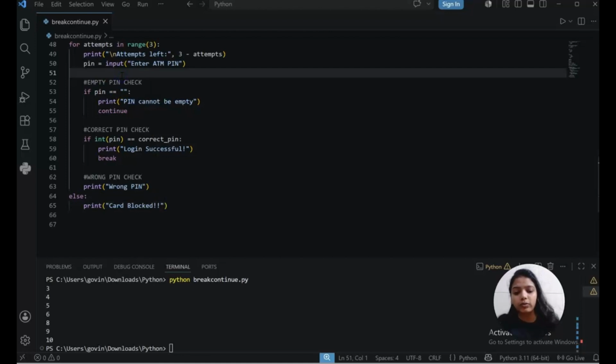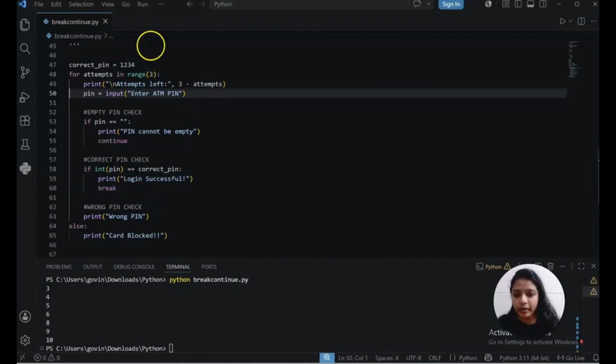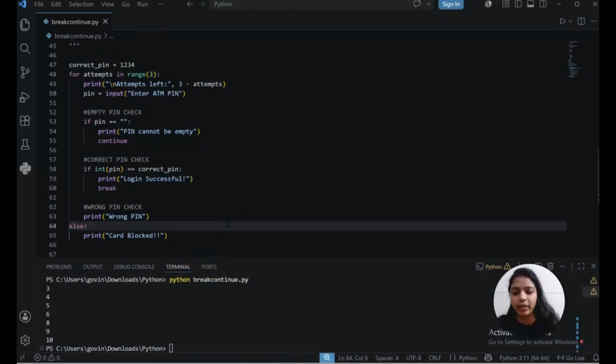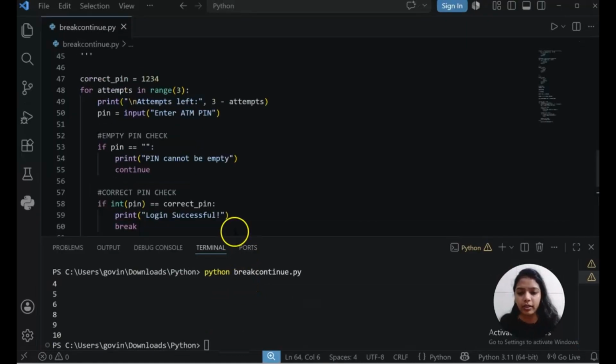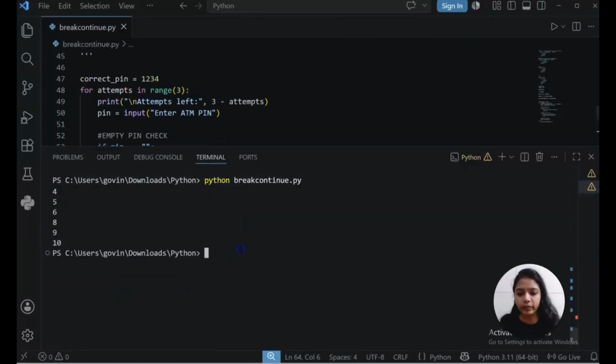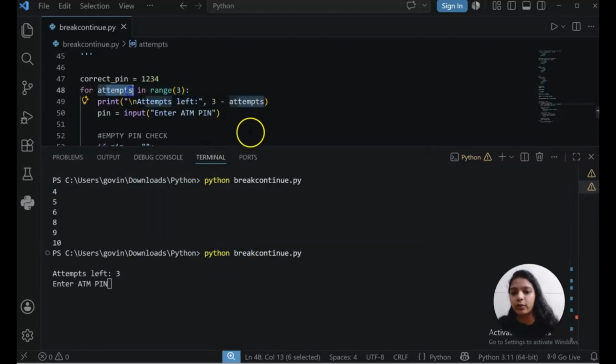Okay. So first we will try to run it. We will understand all the outputs, and then we will understand the flow if you do have any issues. So I will just say control plus. I will just run it again. Attempts left 3. Perfect. Now, because currently range is 0, 3 minus 0 will be 3. So you have 3 attempts.